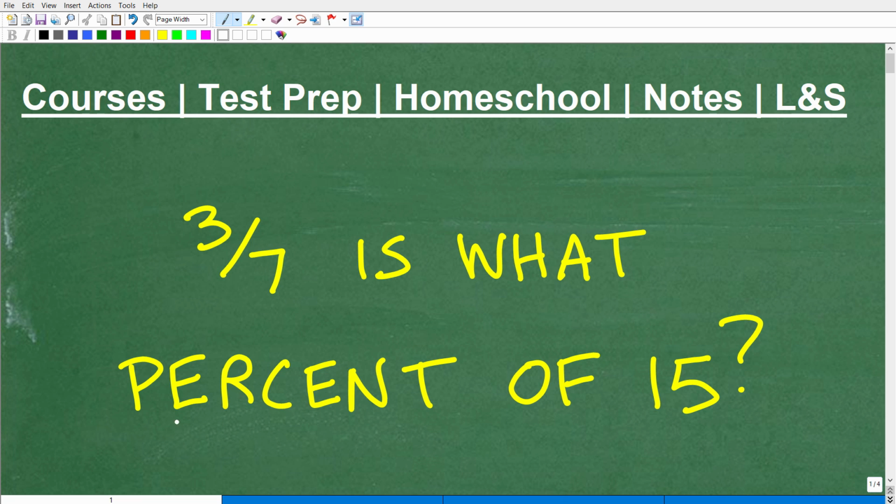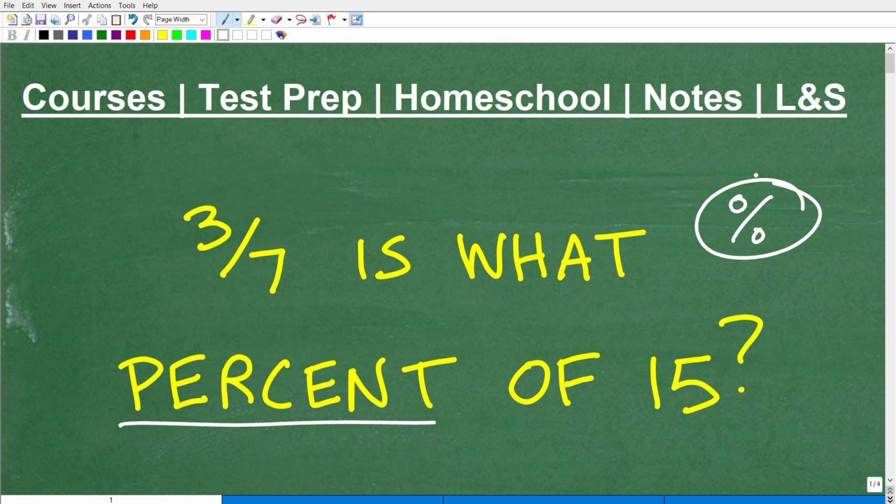Okay, let's talk about percent. And solving percent problems is probably one of the most practical math skills that all of us need to know. And when it comes to percent, a lot of us are like, oh, I already know how to do percent. Well, you might be just thinking about basic percent problems. But what about something a little bit more interesting like this? 3/7 is what percent of 15?